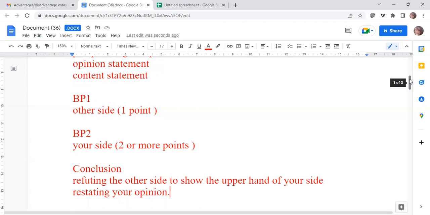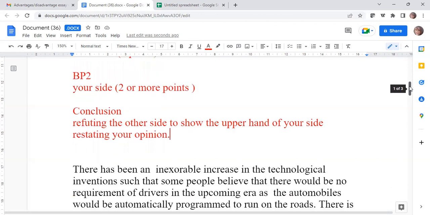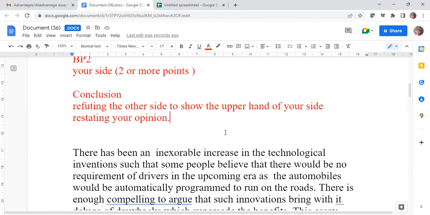As I have said before, and I am telling you again, that there is not one single structure on this earth for an advantage disadvantage essay with opinion. There are many structures given by many teachers and training institutes. This is a basic one which has helped my students score 7.5 to 8 in their writing. If you want, you can follow some other structure, but make it a point that whatever structure you're following, you're supposed to address all the parts of the question. Is that clear? Okay. All of you? Great.